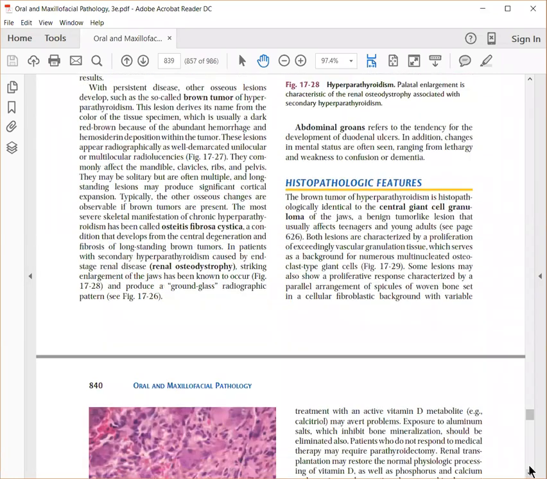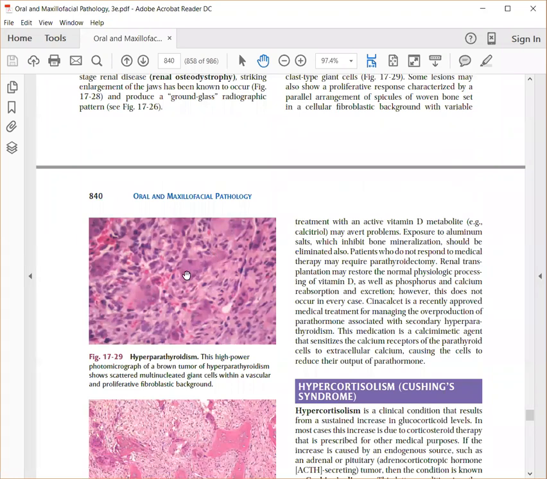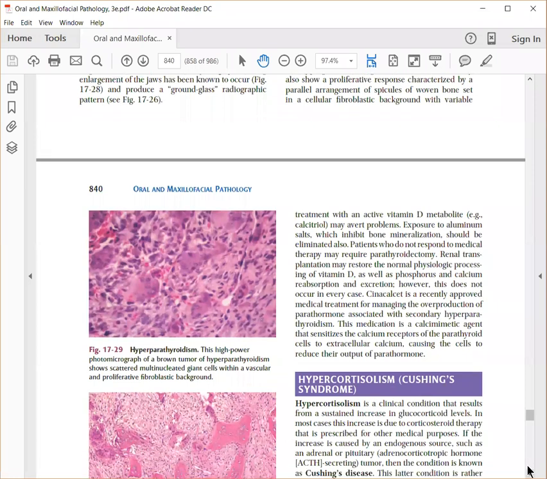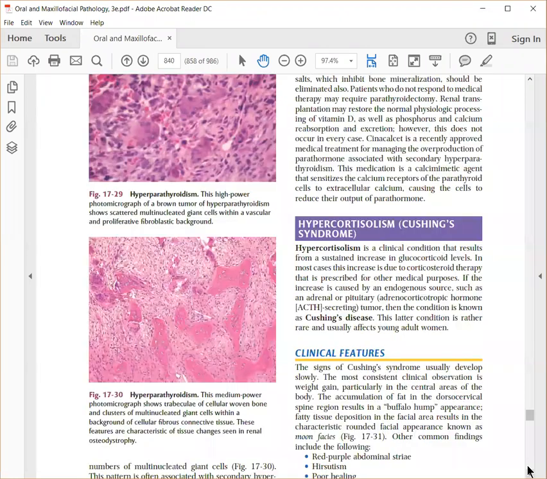When you do a biopsy, you see collections of large giant cells and granulation tissue which replaces the bone and weakens the bone. So the treatment will be surgical excision and trying to control the parathormone levels by supplementing with vitamin D, and removing any tumors which are responsible for the same. Okay, so the next condition is called hypercortisolism, which is your Cushing's syndrome.